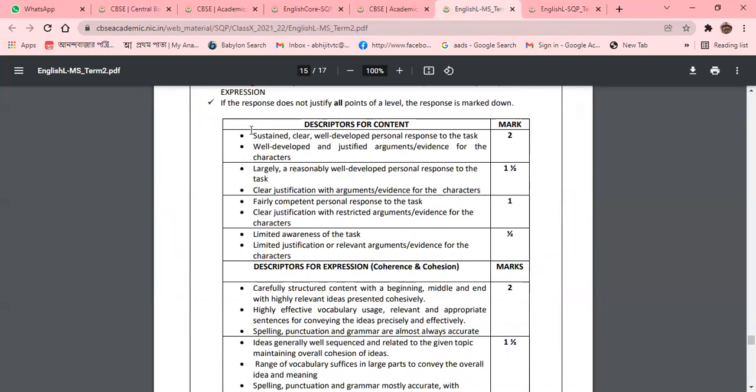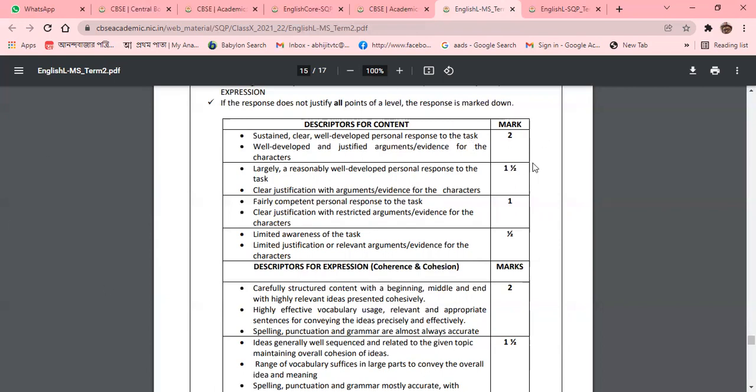You can see: sustained, clear and developed personal response to the task, well developed and justified argument, evidence for the character; largely reasonably well developed personal response to the task, clear justification, arguments, evidence for the character; fairly competent personal response to the task.